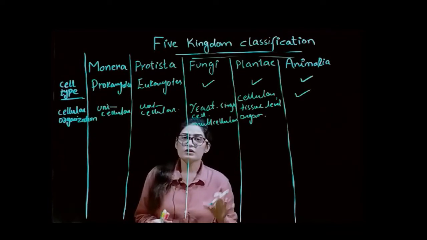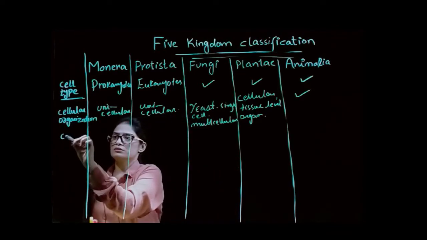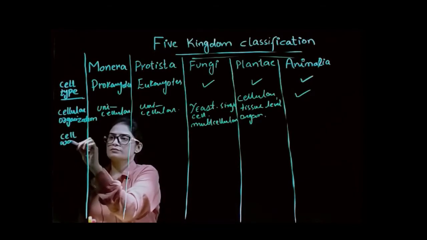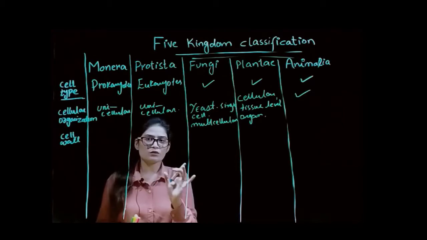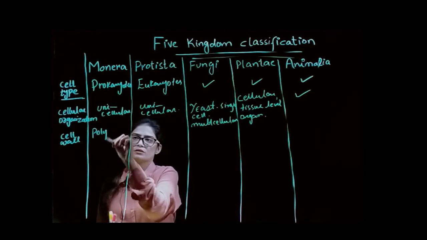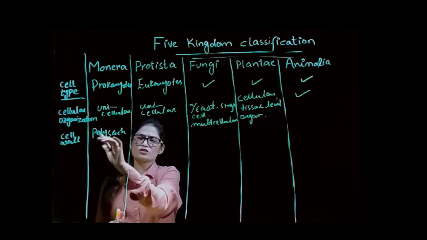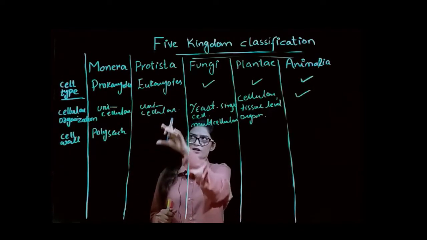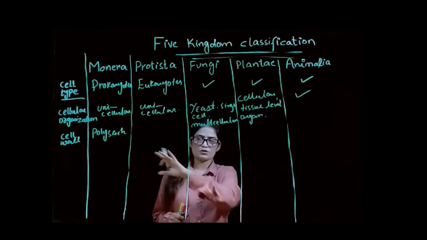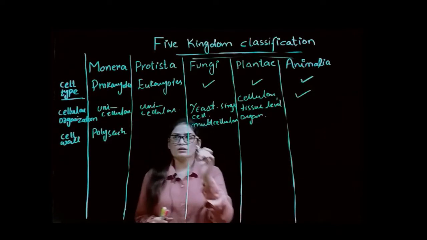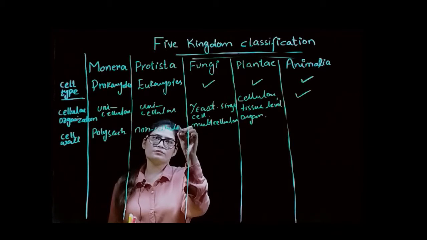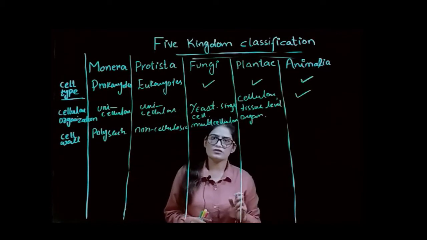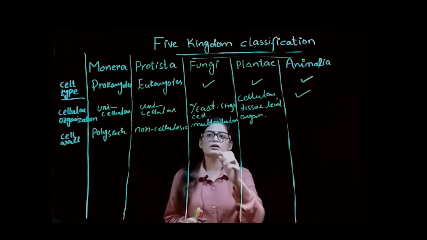So the next one we have is cell wall. In the case of Monera, all the organisms present in this kingdom have a cell wall consisting of polysaccharide. Polysaccharide is one kind of sugar. And in the case of Protista, they are non-cellulosic. And in the case of fungi, their cell wall consists of chitin.